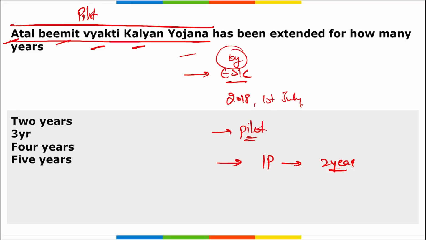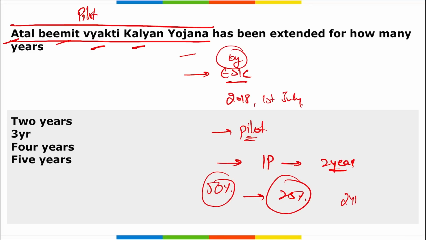And it was decided to enhance the rate of unemployment relief under the scheme to 50% of wages, which was earlier 25%, along with relaxation in eligibility conditions with effect from 24th of March 2020. Right? The waiting period to file the claim was reduced from 90 days to just 30 days.